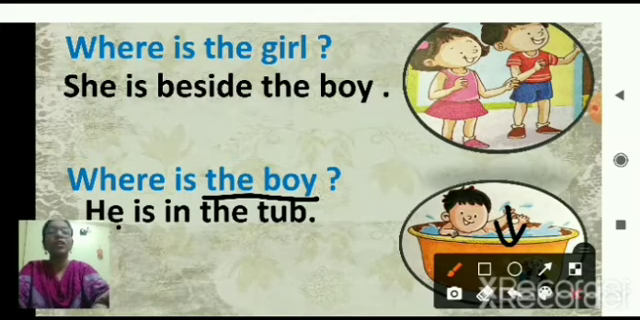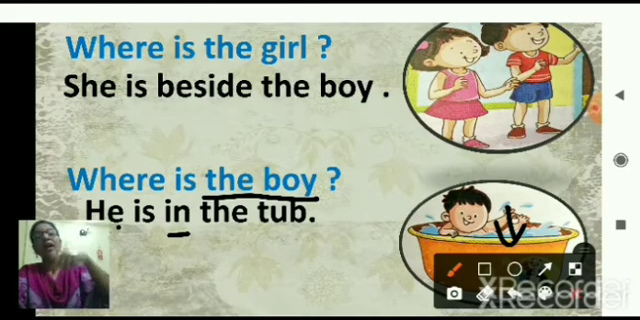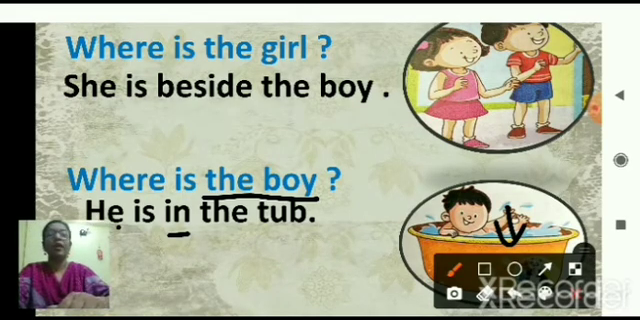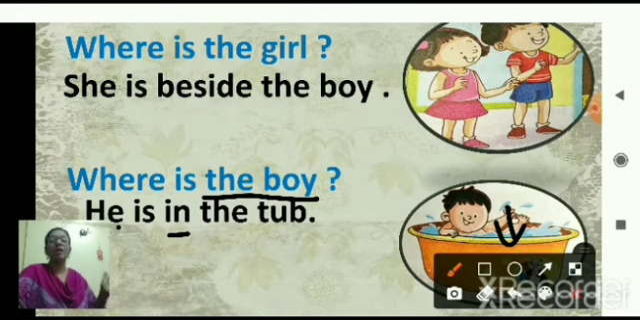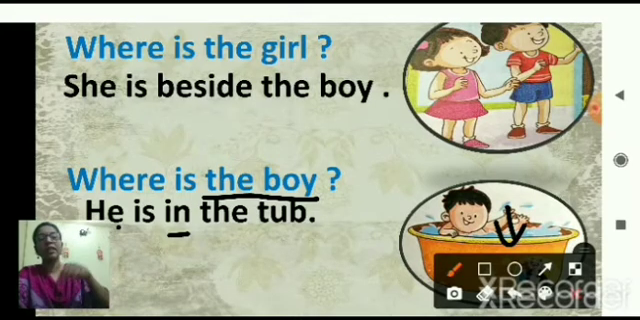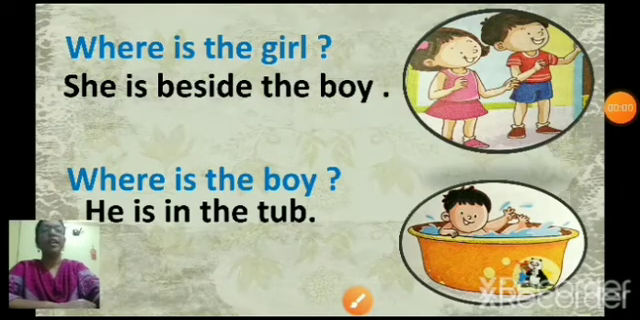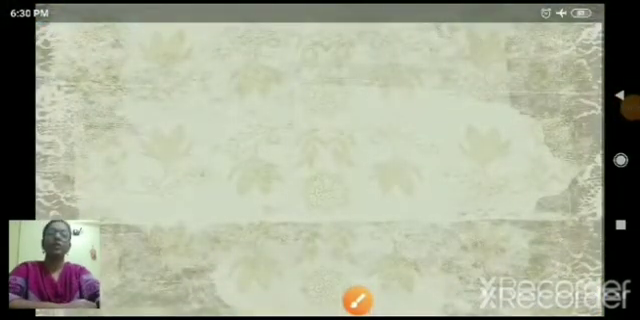So which is the position word here? In. So where is the boy? He is in the tub. Okay. Where is the girl? She is beside the boy. Where is the boy? He is in the tub. Understood? Now we will go to the next question.